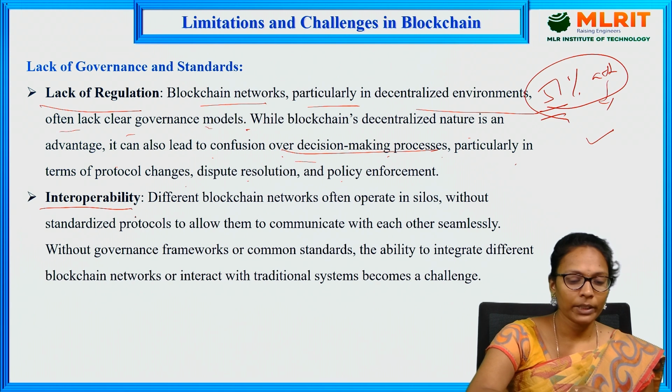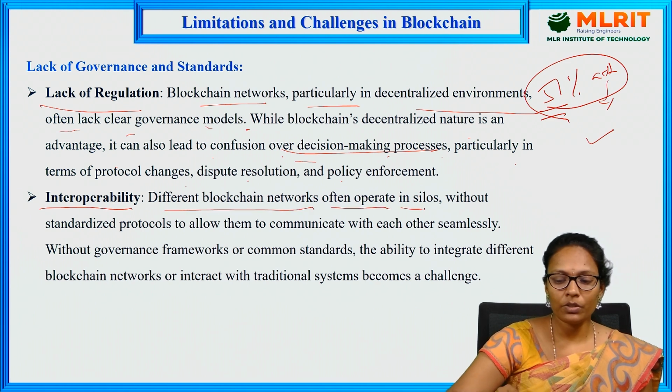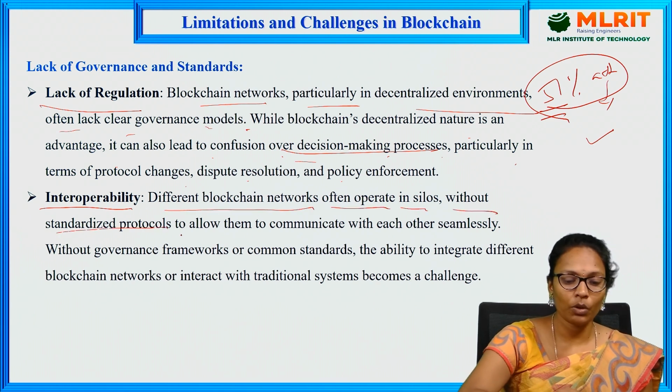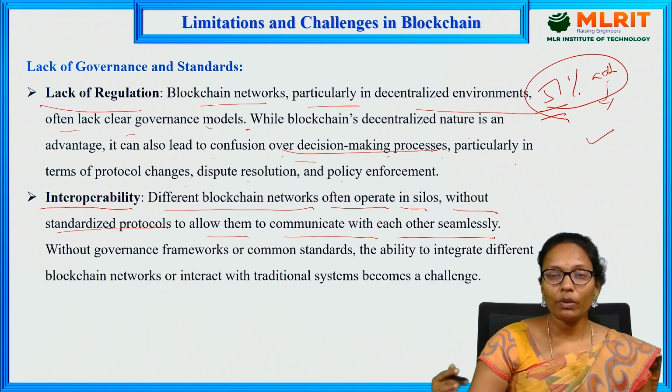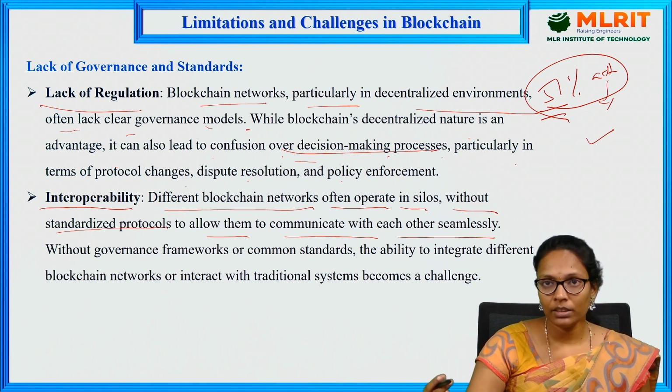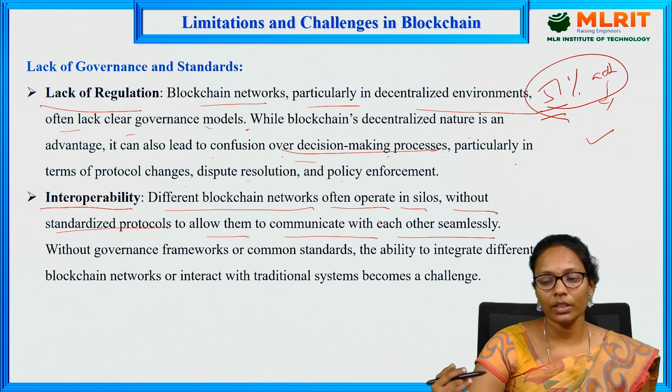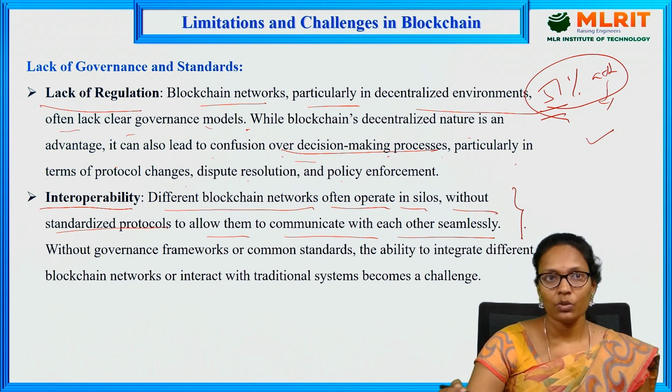And interoperability. Different blockchain networks often operate in silos without standardized protocols to allow them to communicate with each other seamlessly. So if I want to get some information from another website or other resource, then I'm using this. But there is no trust, right? Whether I can trust that website, whether I can trust that resource or not, it is not verifying. So that is again a problem.